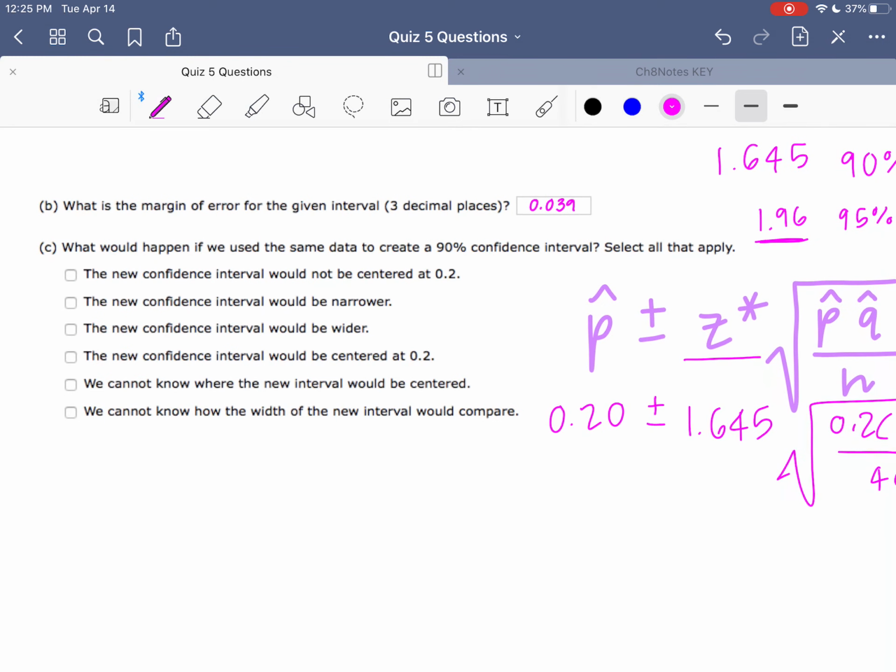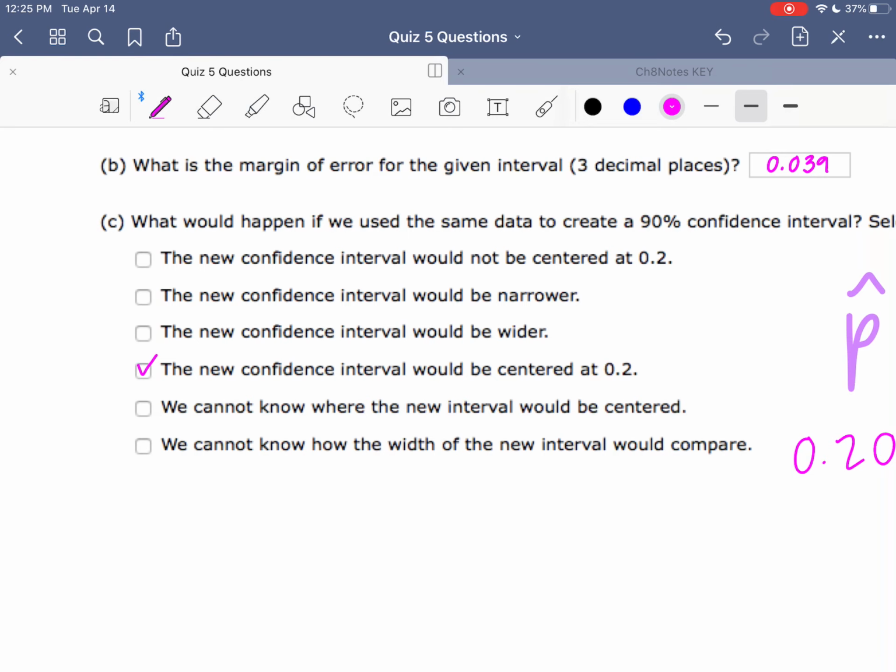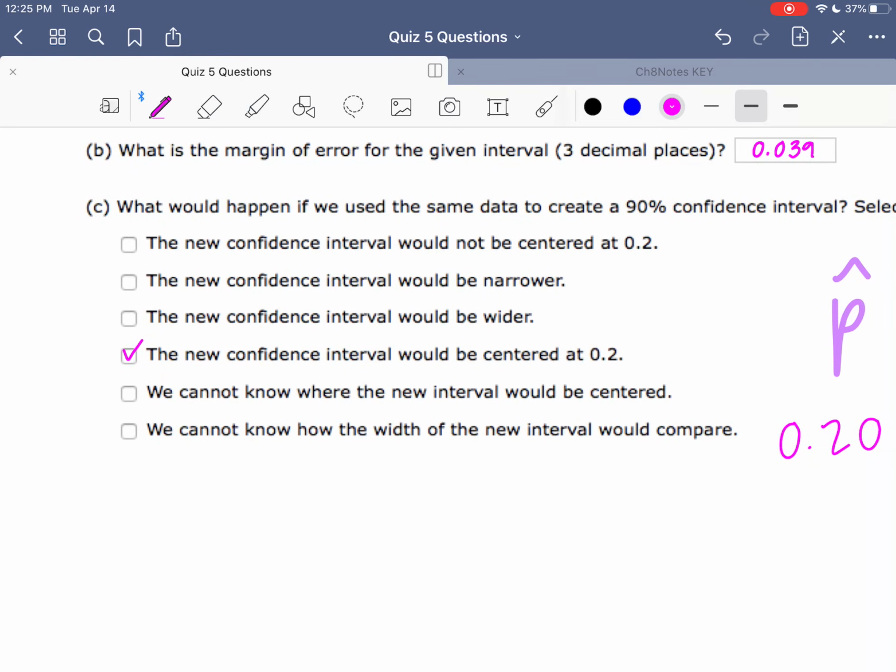The new confidence interval would not be centered at 0.2. Well, we're using the same data. So if we're using the same data, then that tells us our p-hat is 0.2. So it would still be centered at 0.2. So let's go ahead and check off this guy. The new confidence interval would be centered at 0.2. Now let's talk about each of these two.